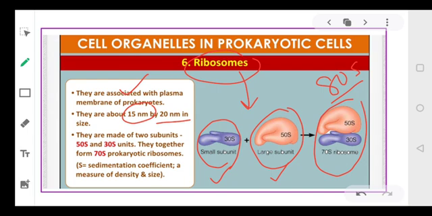Now, do you know what the function of ribosomes is? They help in protein synthesis. Ribosomes help in protein synthesis.